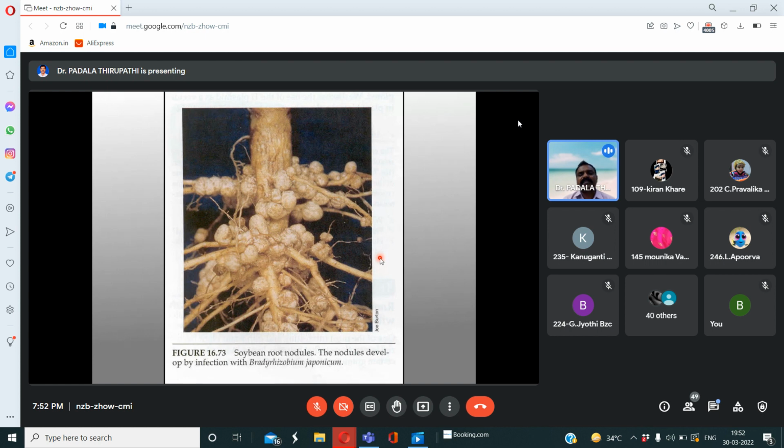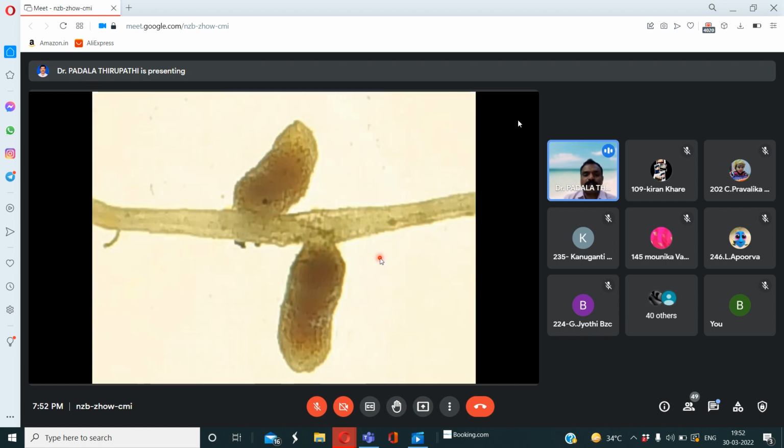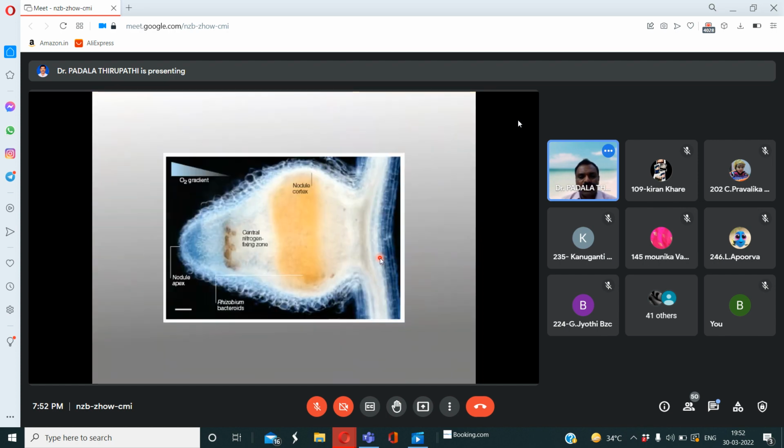So the soybean plant contains a number of nodules on the surface of the roots. Okay. So nodules develop by rhizobium bacteria. One bacteroids, so what we can say is that root nodule. We observed one root nodule. See here.